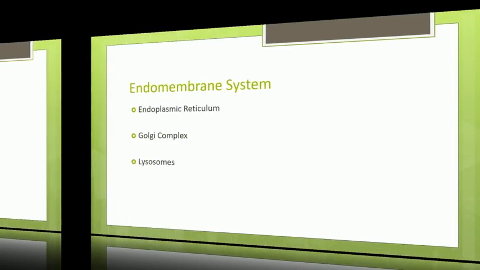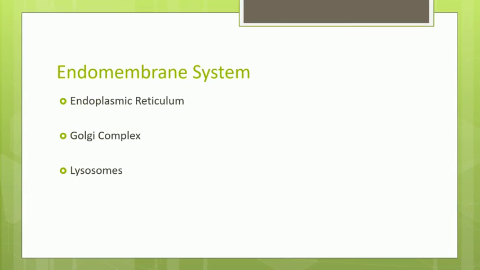As we are dealing with this endomembrane system which comprises of three organelles, that is endoplasmic reticulum, Golgi complex and lysosomes. From that we have already studied the first organelle, which is endoplasmic reticulum. Today we are going to focus on the second organelle, that is Golgi apparatus or Golgi complex.